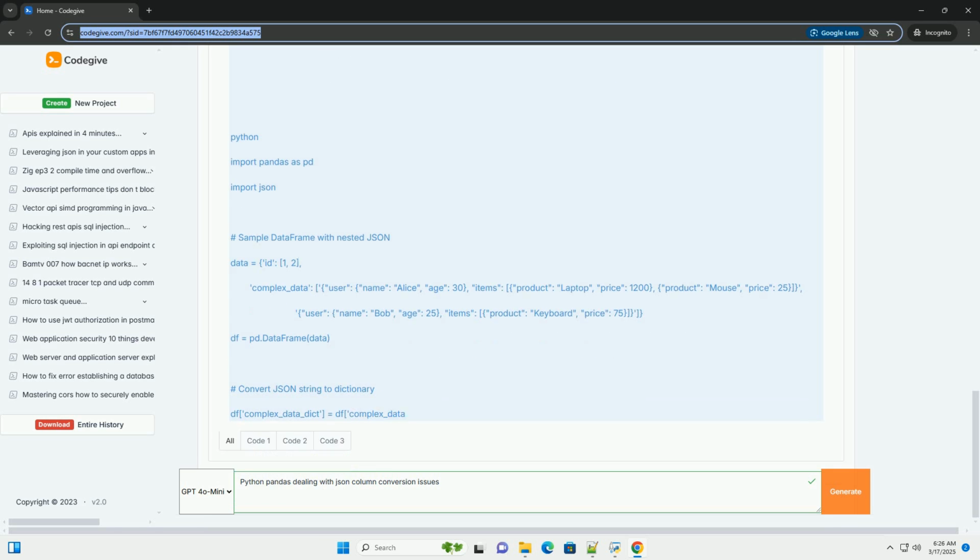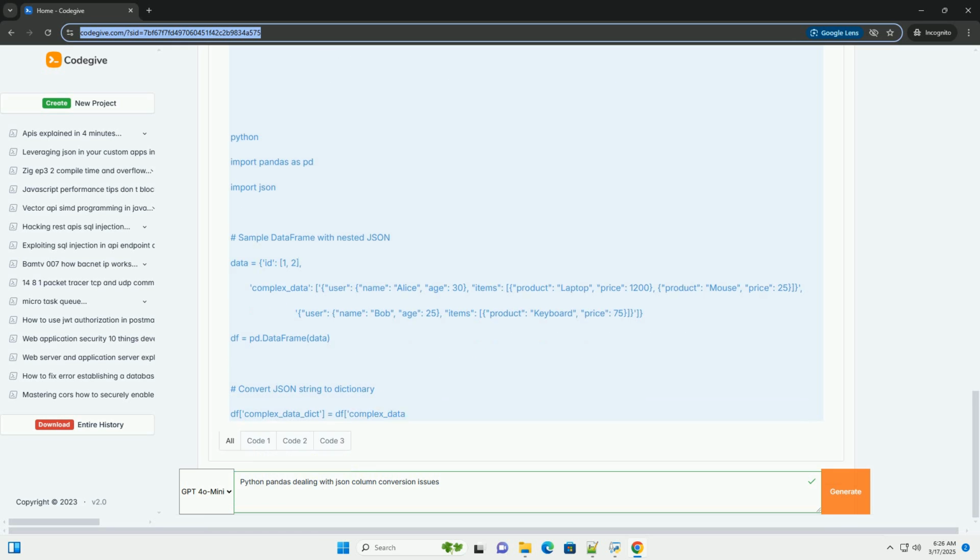Potential issues: invalid JSON formatting, inconsistent data types within the JSON, or nested structures can create challenges during conversion. Handling None values or missing keys also requires attention.